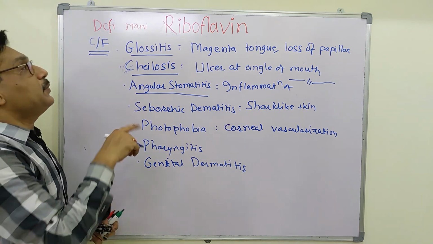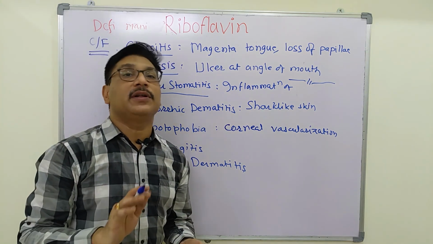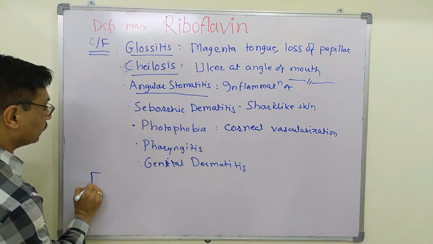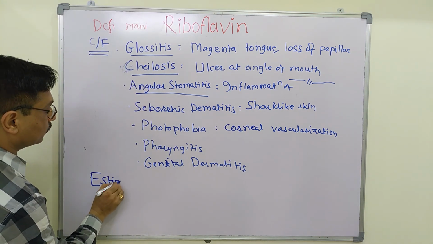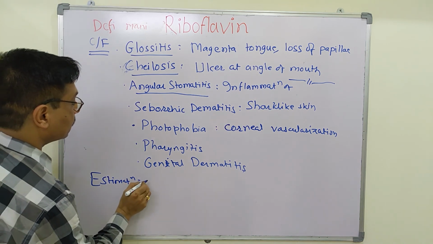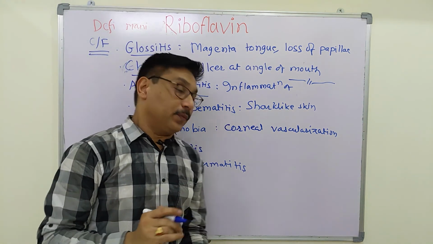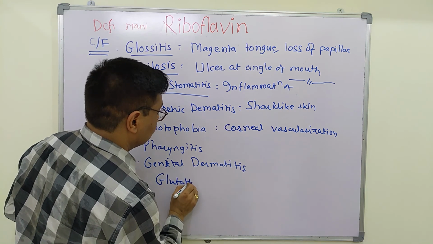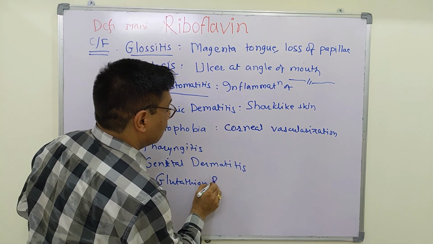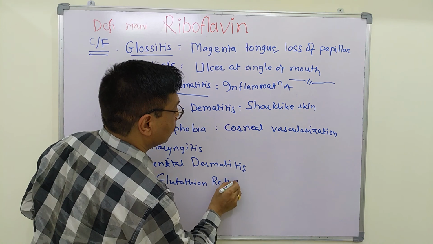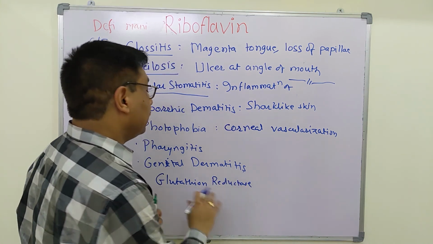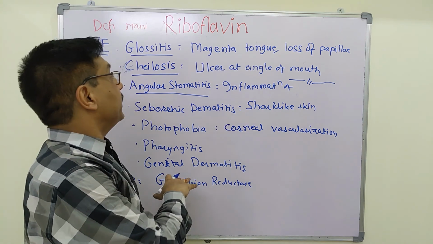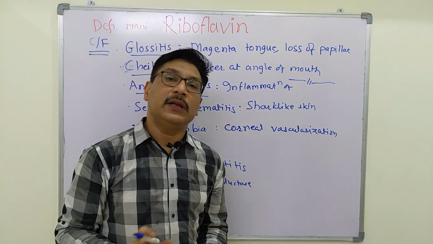Riboflavin is estimated by the activity of glutathione reductase. Glutathione reductase is a flavoprotein. So the activity of glutathione reductase in RBCs is checked to estimate the level of riboflavin.